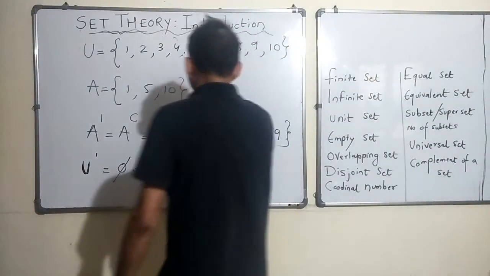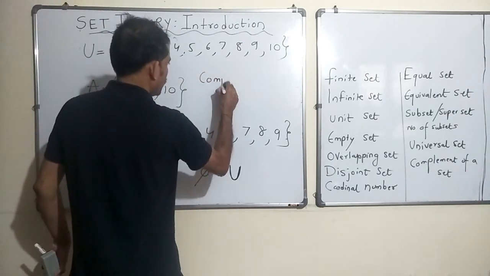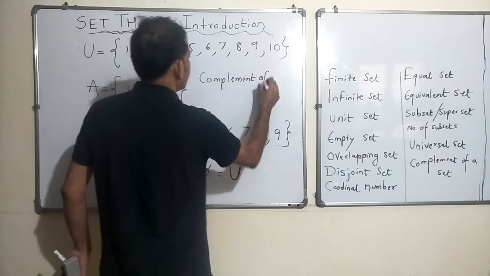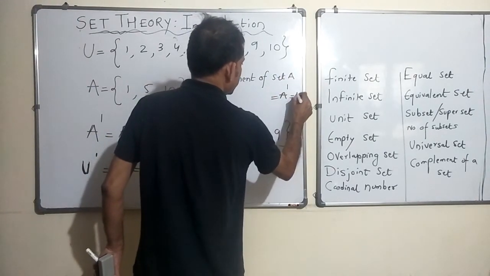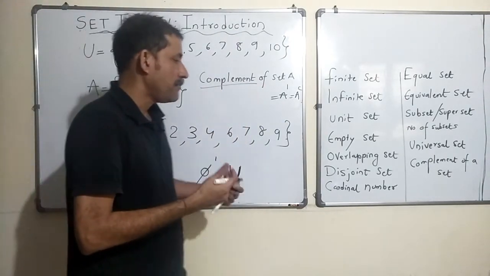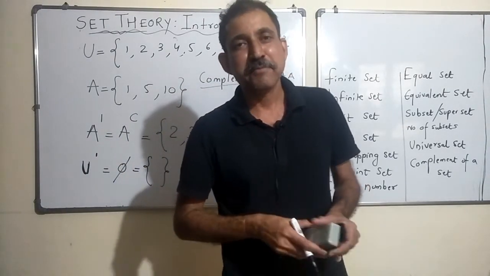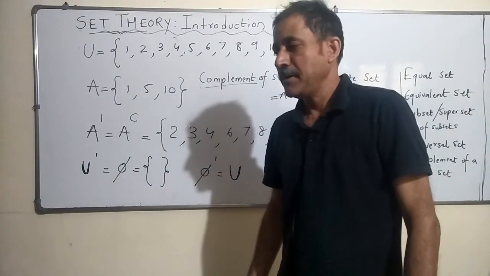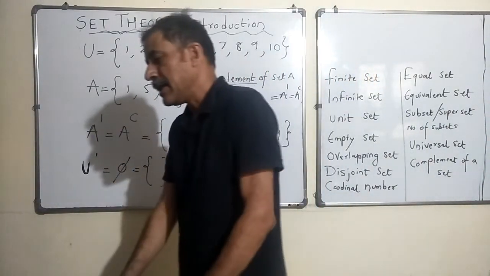And this was A dash, complement. The complement of set A is represented as A dash. I wrote this to show you the spelling of complement, right? It's not COMPLIMENT, which is when somebody scores a goal or scores high marks in the exam and you give your compliments to the guy, right? And it's not that complement, it is COMPLEMENT. Just wanted to highlight that.